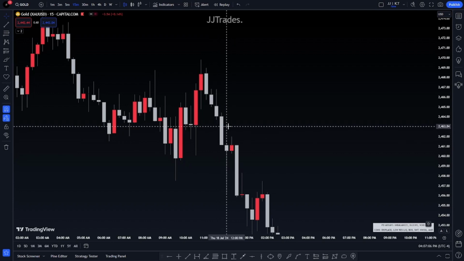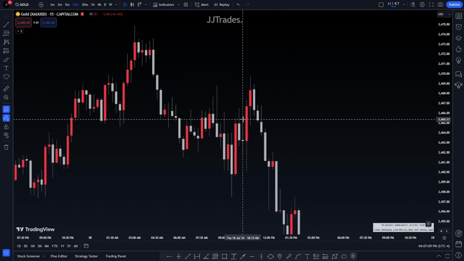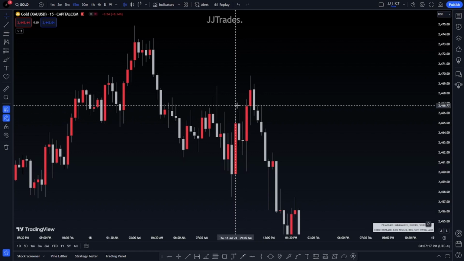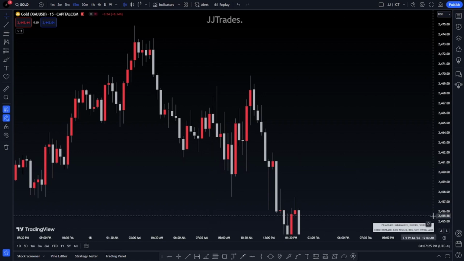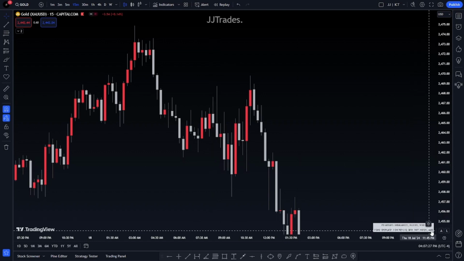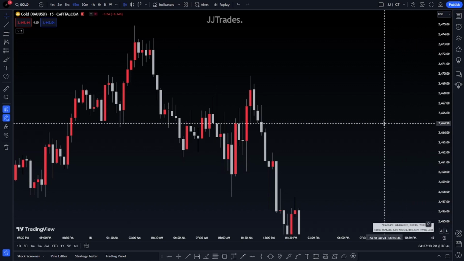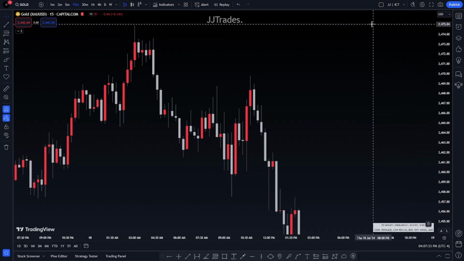Now, how do you know if it's a valid change in state of delivery? You use other confluences. You can use the core confluences video from the Trifecta's Arcana, because that video doesn't just go for the eudaimonia trifecta. It also goes for a lot of other things, because those confluences there are my core or main confluences. Even these here: SMT, new week opening gaps, AMD, low resistance liquidity. You just use any confluences you would like to use, or I can make a separate video, which I probably will in the future, on core confluences in general to help you use with everything around ICT concepts itself.